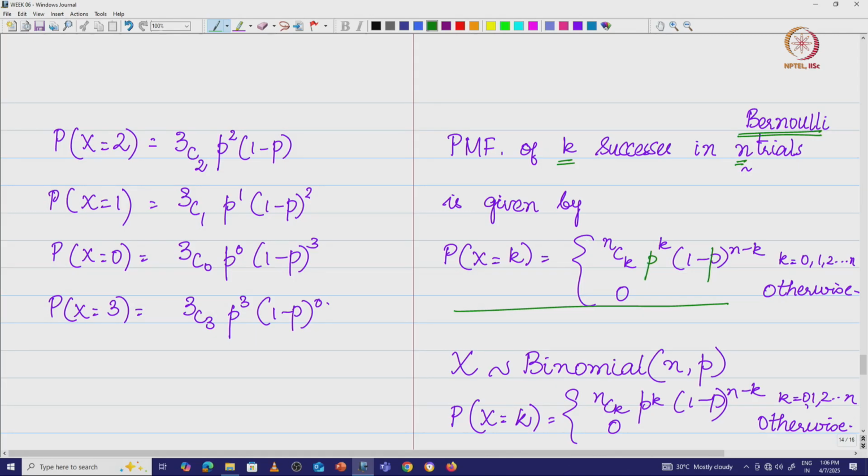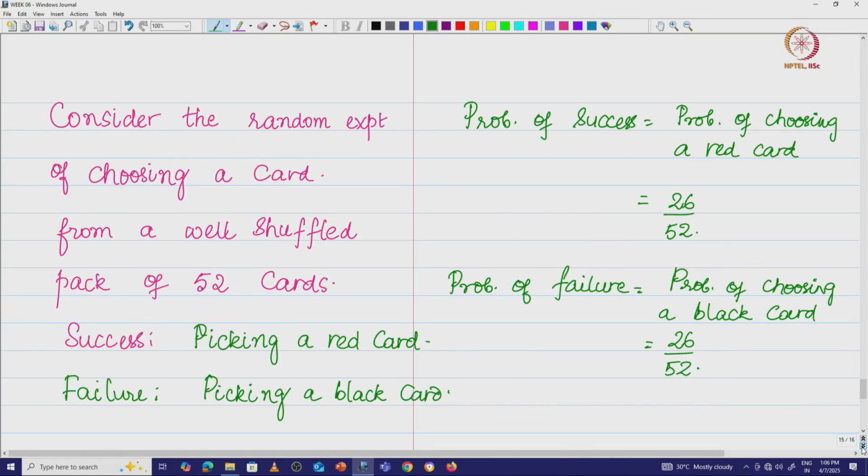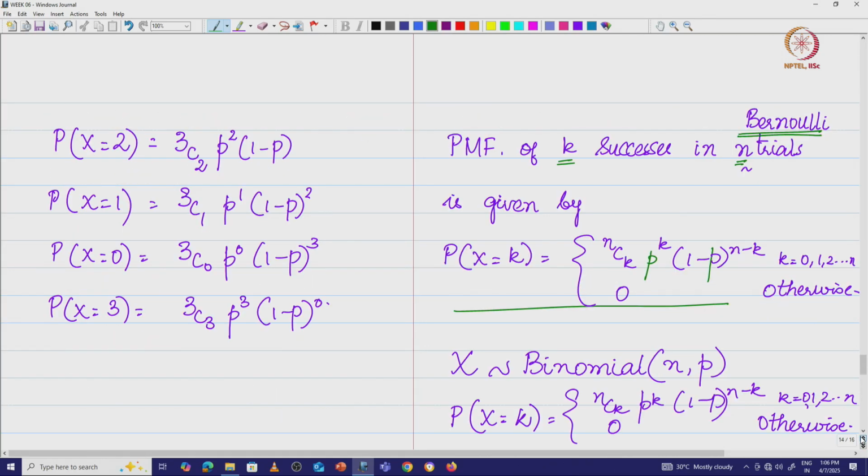So what we say is independent. There is a condition that we are going to put here. We will say probability of k successes in n independent and identically distributed Bernoulli trials.